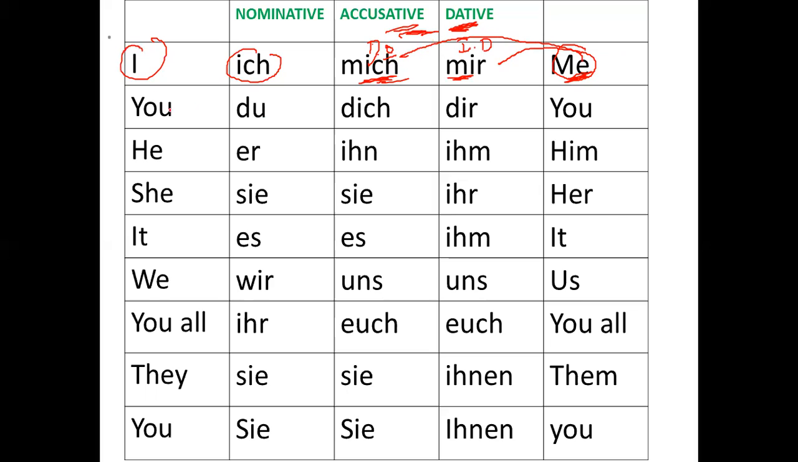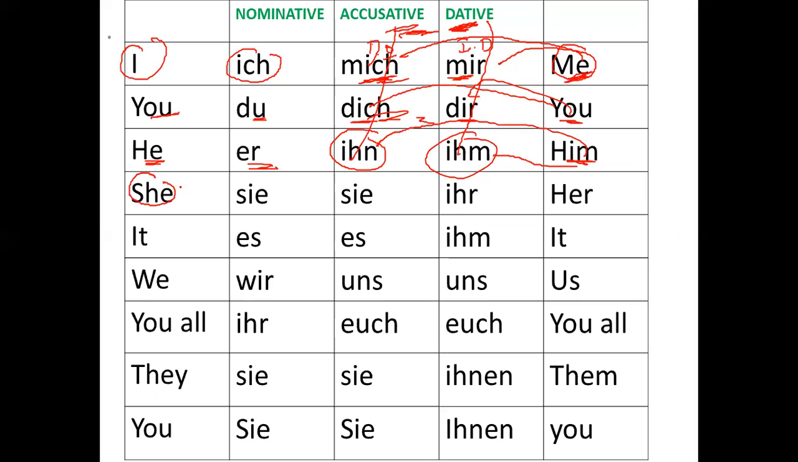So here you is du, and dich and dir are also you. But in German it is different. He is er, but him can be ihn, him can be ihm. That depends whether I'm using it as accusative or as dative. I'll be discussing this in more detail. For the time being, you just need to note down this table. You need to note down the meanings, so that you can refer to the table when I discuss the sentences. You can refer to the complete table, so you can note it down simultaneously.